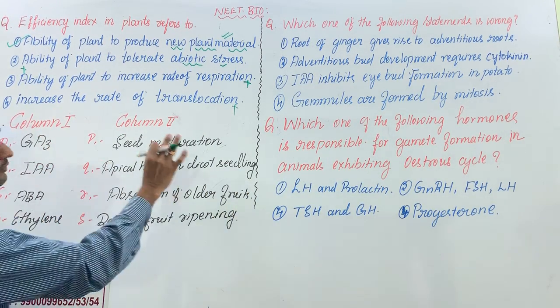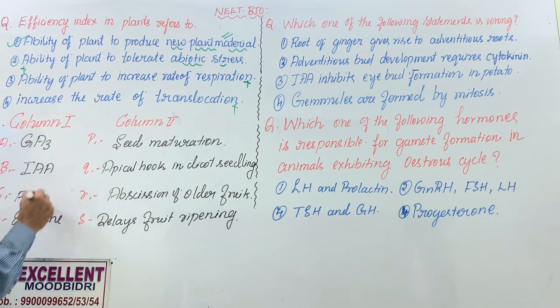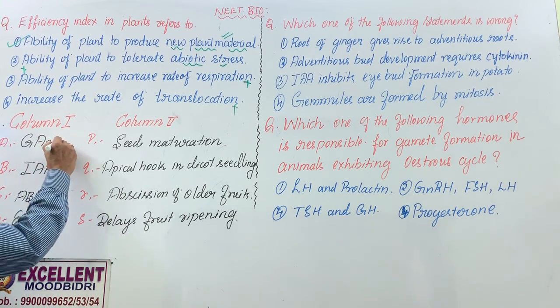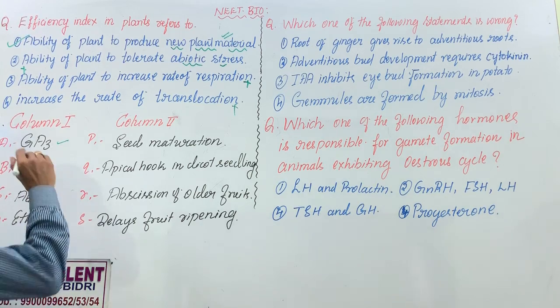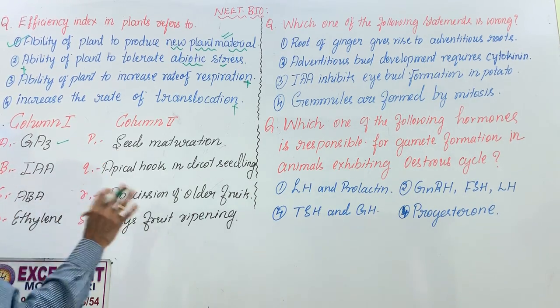This kind of question is definite in plant growth. They take hormones in one column, natural or synthetic, and the functions. GA3, this is one of the common hormones produced by the plant. It helps in seed germination, bolting.